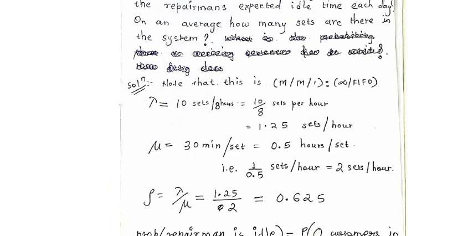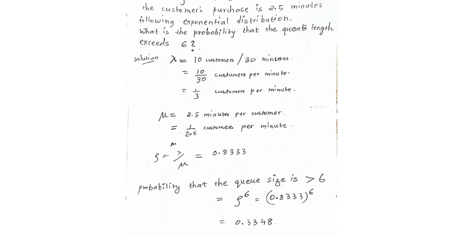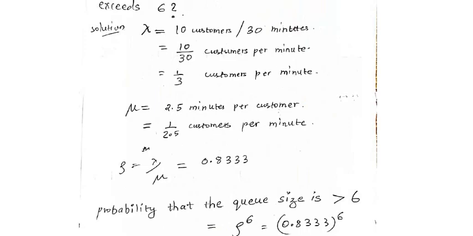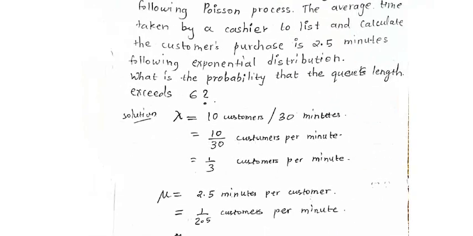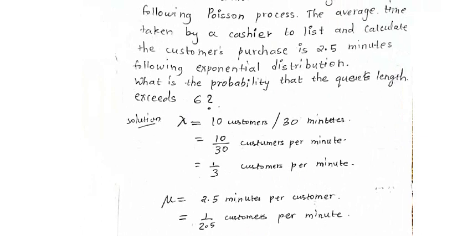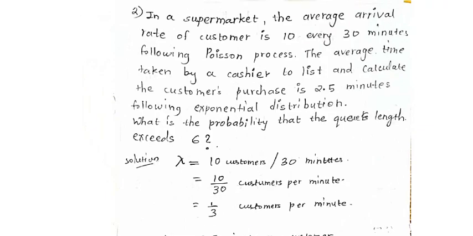Now let us go for the next problem. In a supermarket, the average arrival rate of customers is 10 every 30 minutes following the Poisson process.